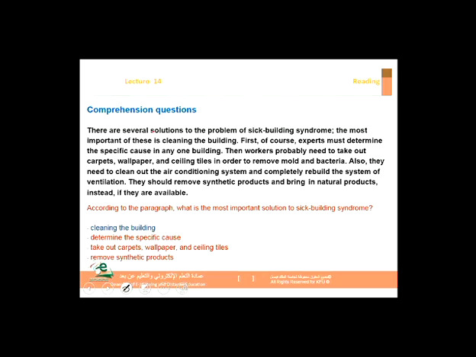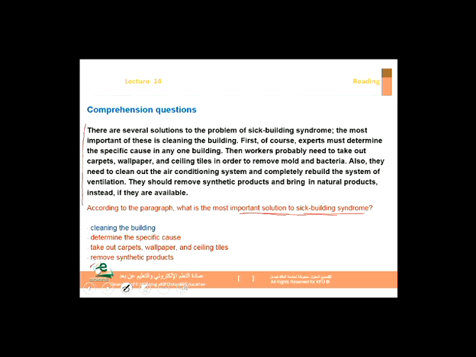Comprehension questions. This is another possible question. So you have this paragraph here. Just read it if you wish. And then according to the paragraph, what is the most important solution to sick building syndrome? This is an example of a question that might come in the exam. So what is the important solution to sick building syndrome?